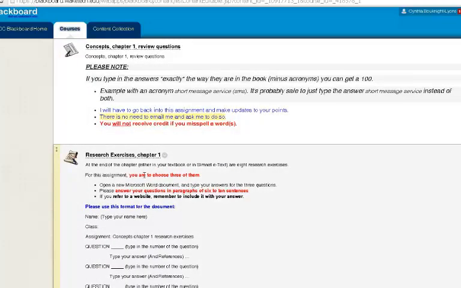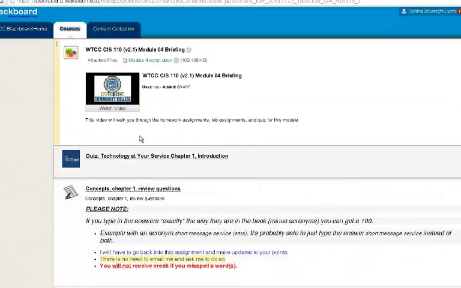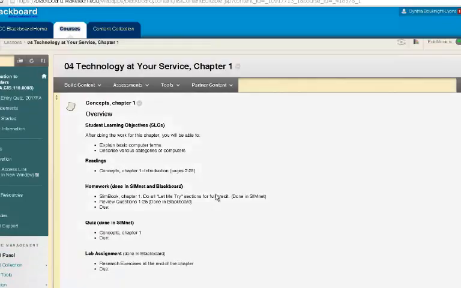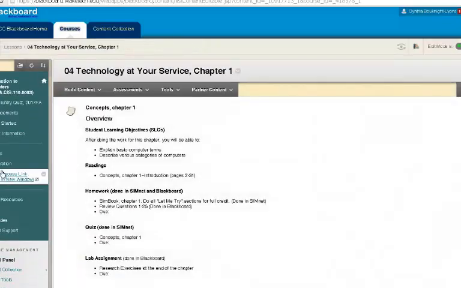Even if you don't get to put in the answers for a couple of days, at least you know which ones you're going to do. You'll be thinking about it, and then by Friday you should be able to put your answers in your research question. Saturday, Sunday-ish, get your quiz done, and then you can do your collaboration. That's just a suggestion for the order, but that is that video.